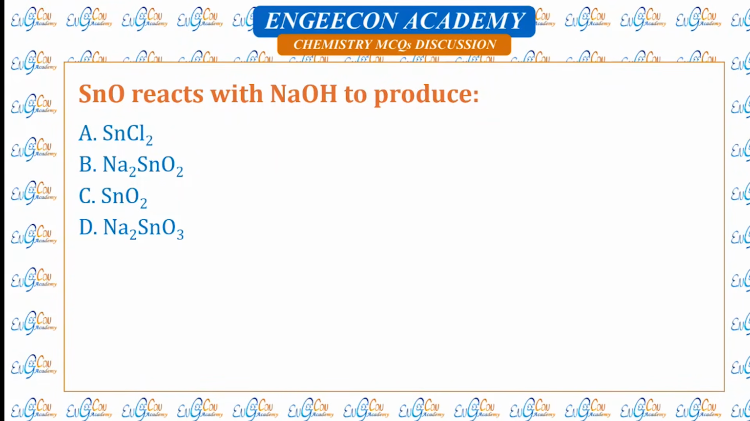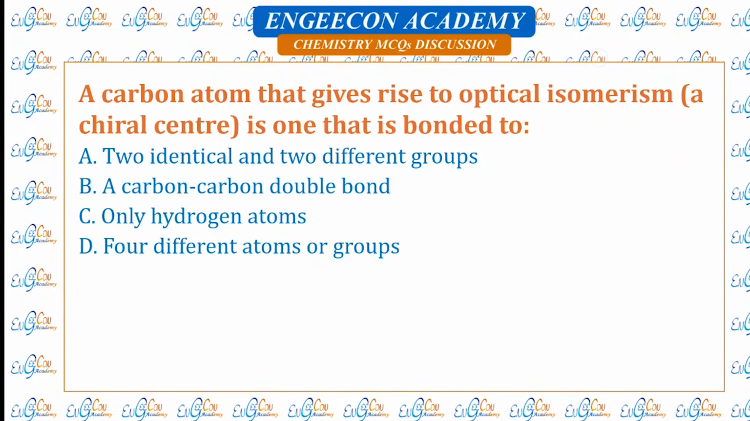SnO reacts with NaOH to produce... So in the textbook, the reaction has been given: SnO plus NaOH forms Na2SnO2. So B is the correct option.